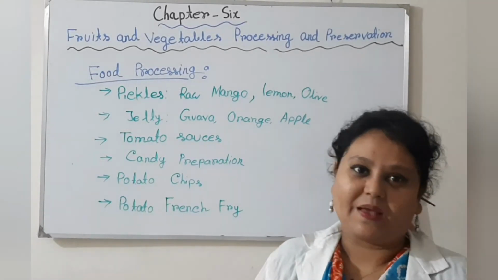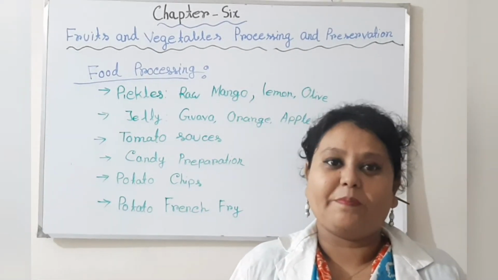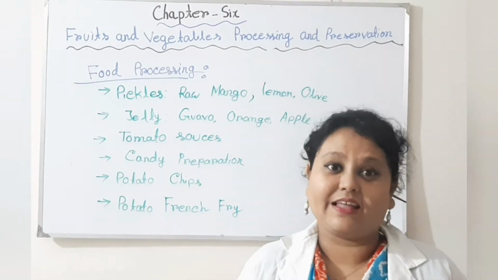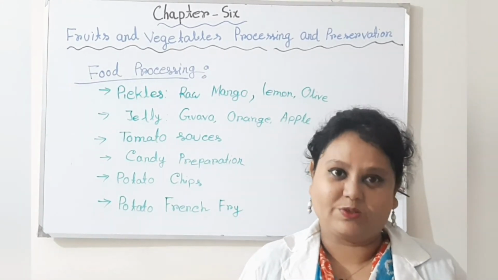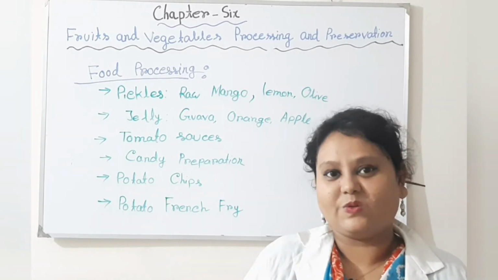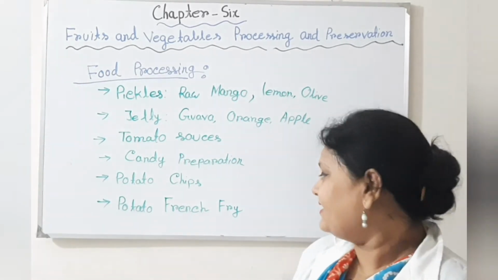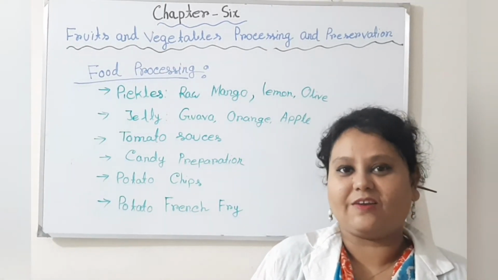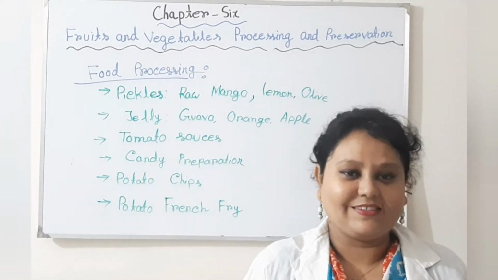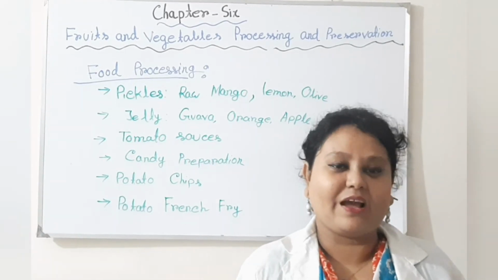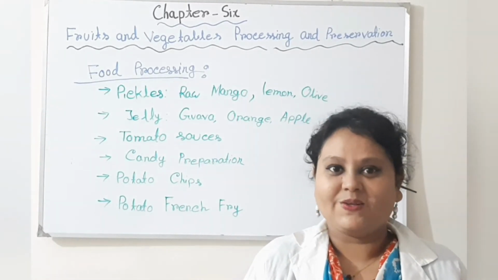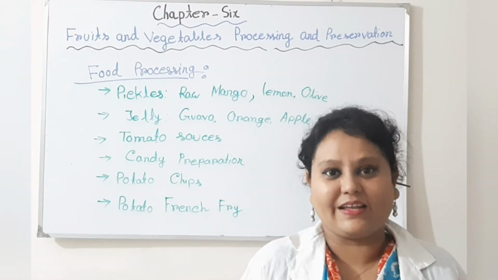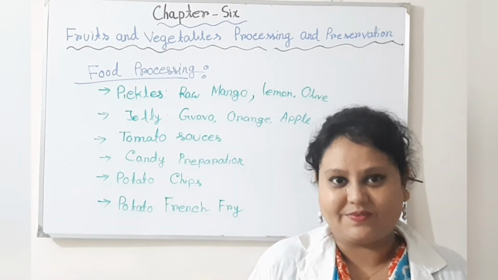Then potato chips. Most people like chips, and the popular chips are potato chips, so potatoes are used for preparing them. And then the French fry. Nowadays one popular food in our country is French fry, and you know that French fries are prepared from potatoes. So these are the main foods which are processed for long-time preservation.